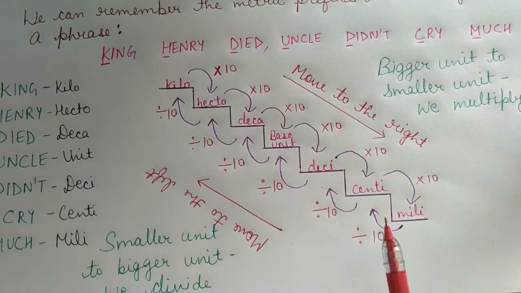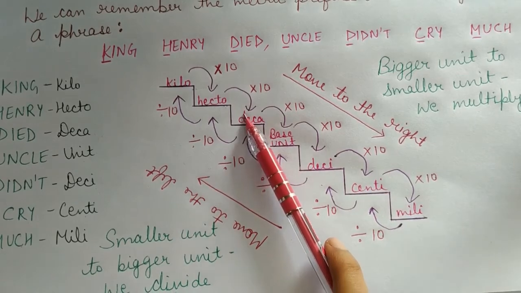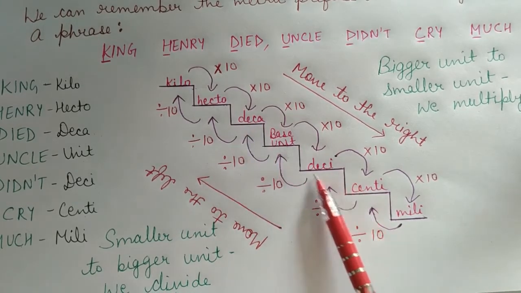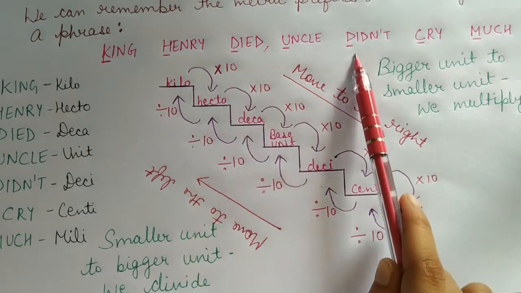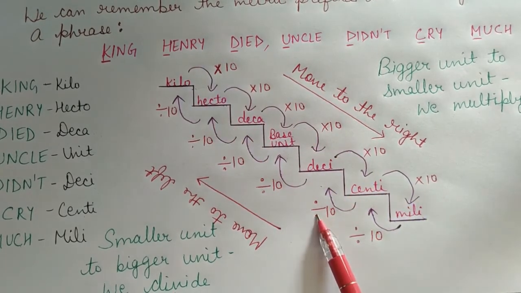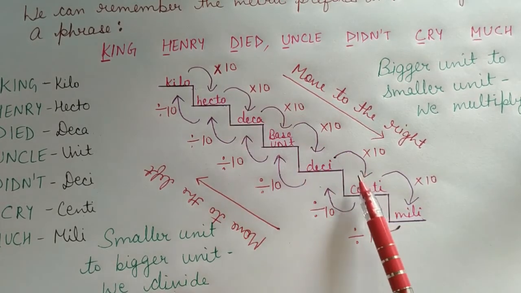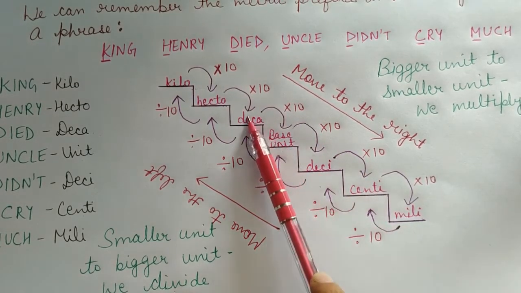Now if we have to change from centi to deca, what will we do? Of course we are moving upward, or according to the phrase we are moving left side. So we have to divide. And how many steps are we moving? From centi to deca we are moving 1, 2 and 3 steps.